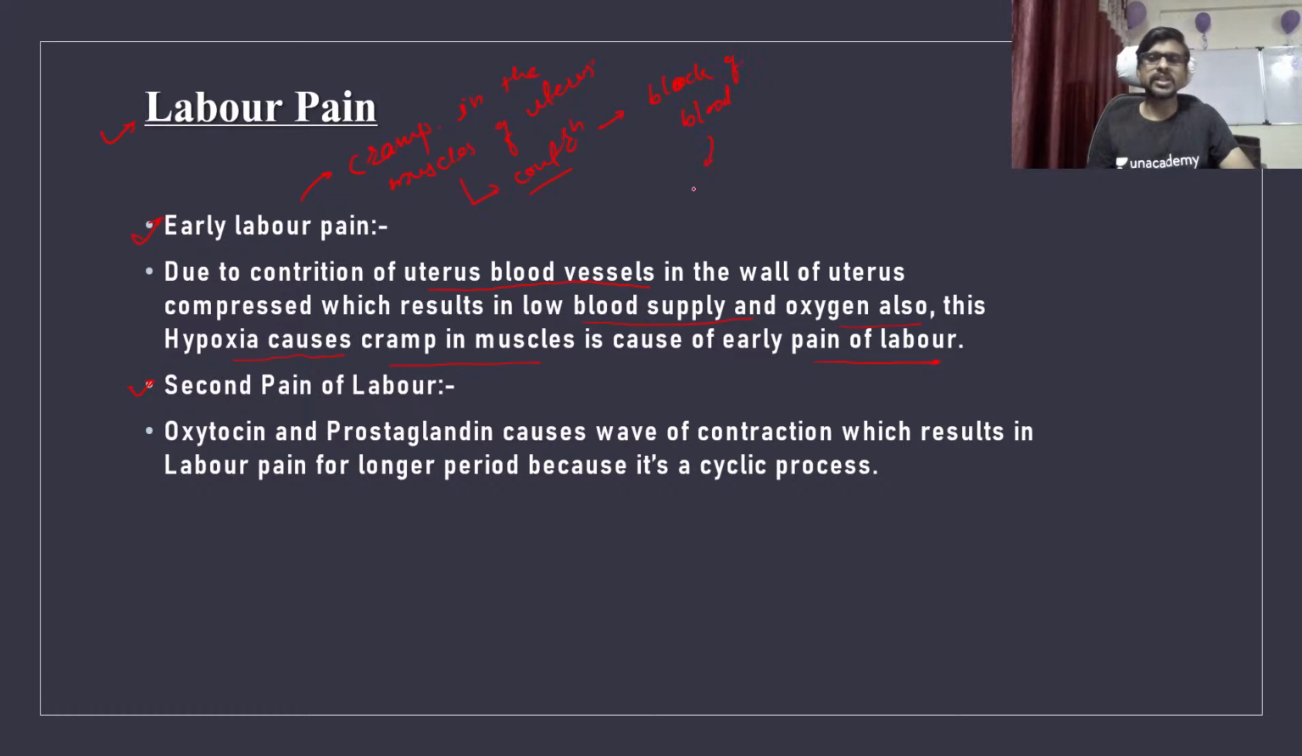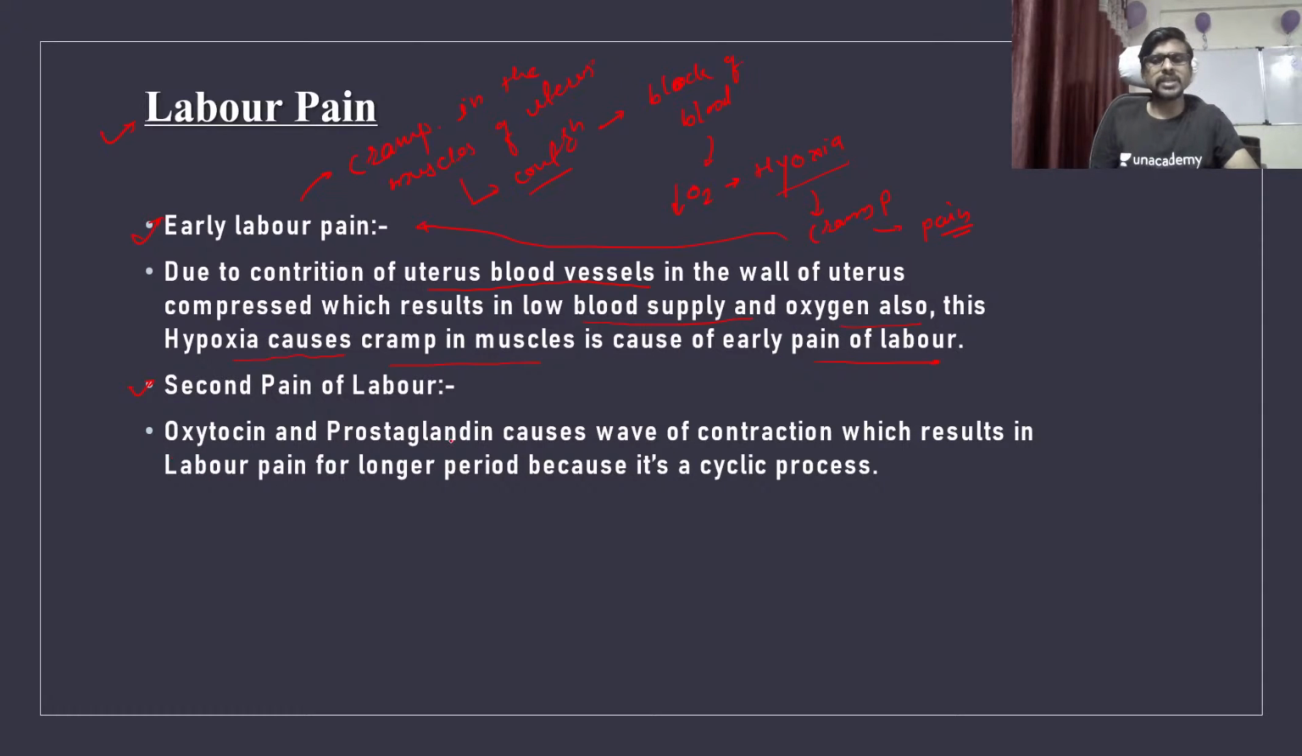So it will result in low blood supply and a low oxygen level. The low oxygen level is called hypoxia. This hypoxia is responsible for the cramp, which is responsible for the labor pain. So this cramp will give you the pain. This is the first pain.